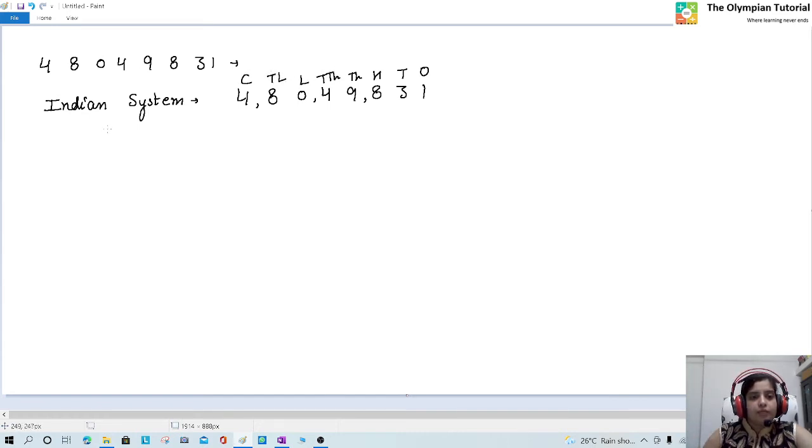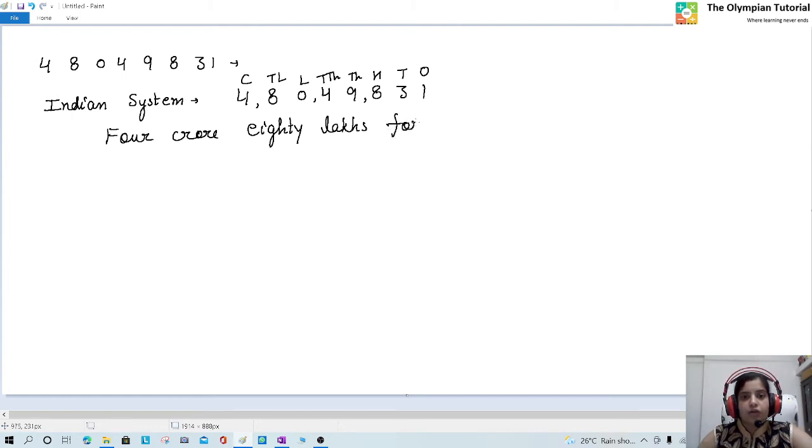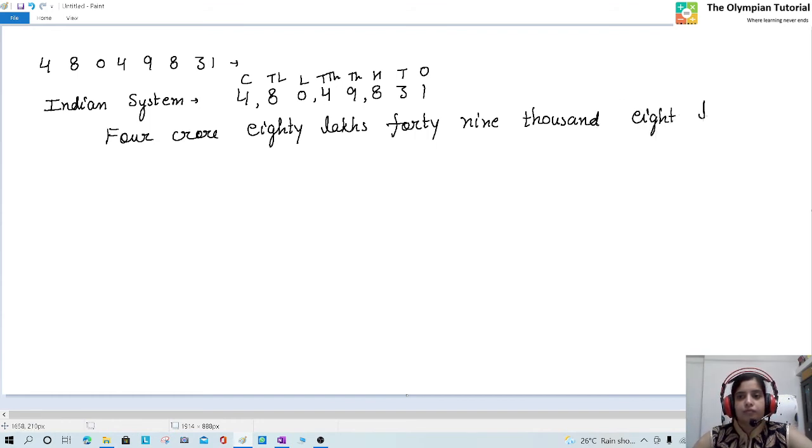So it will become 4 crore 80 lakhs 40. In the spelling of 40 there is no U, only FORTY. 49,831.